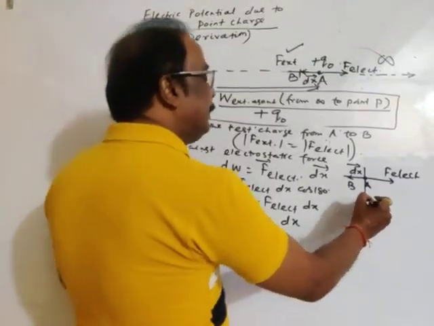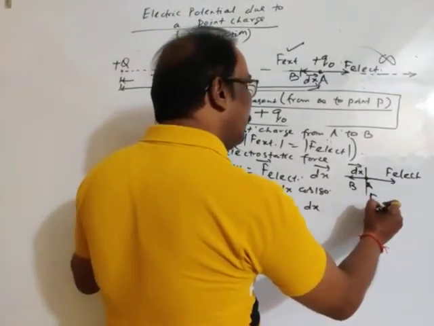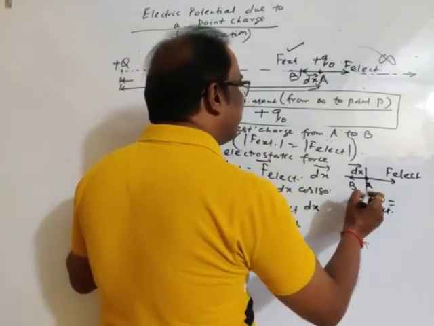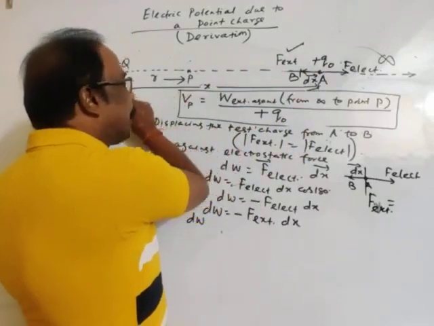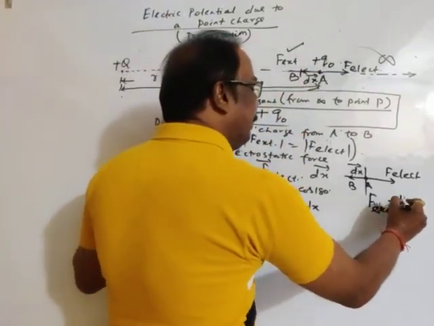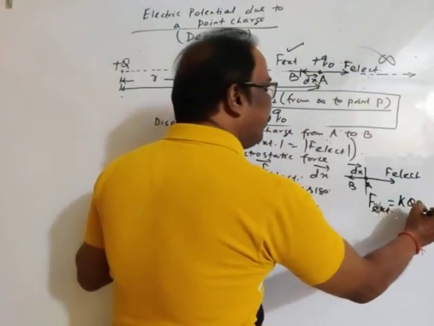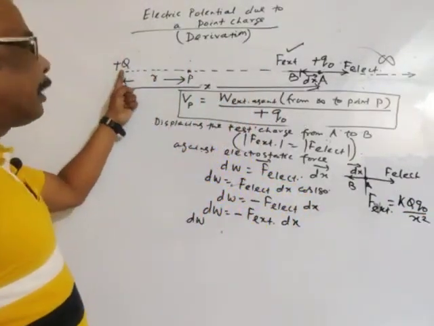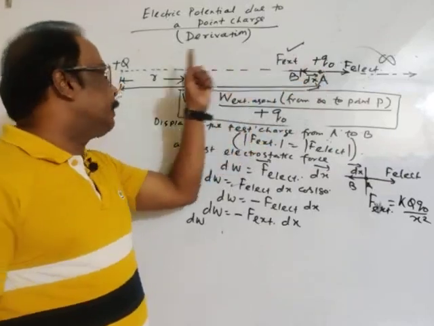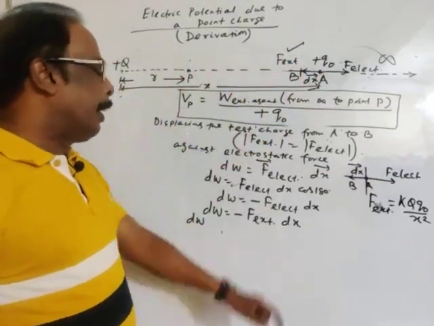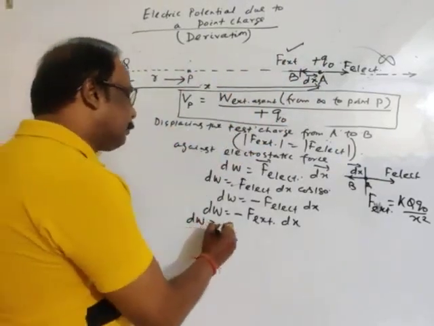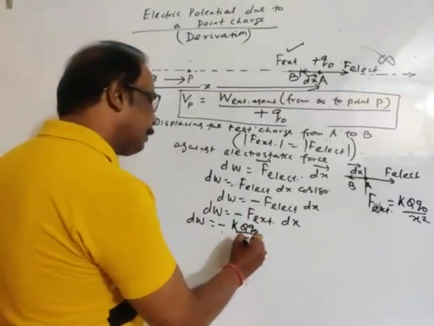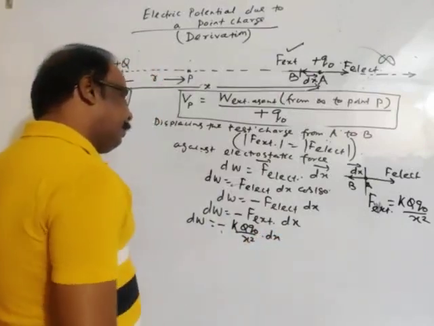External force or electrostatic force, both are of the same magnitude, at a distance x, k q q0 by x square. Field creating charge q, test charge q0, distance between them is x. So dW is equal to minus k q q0 by x square into dx.